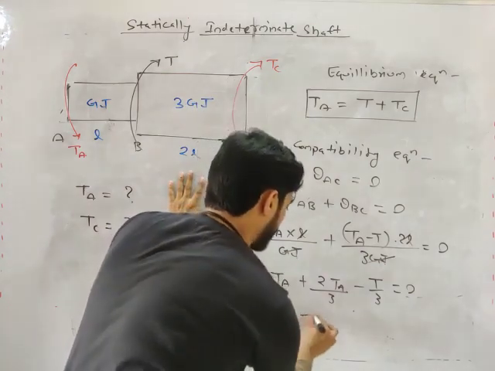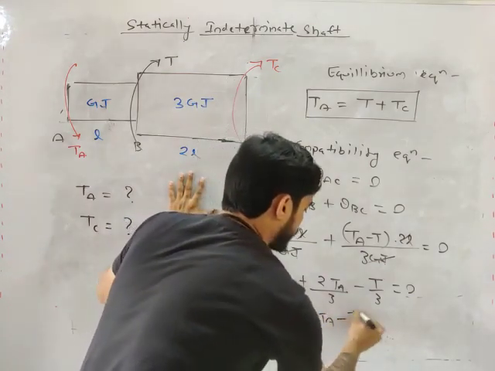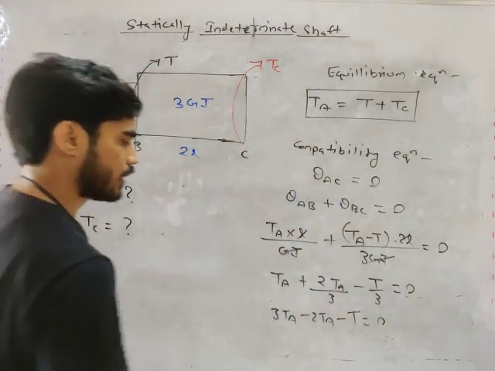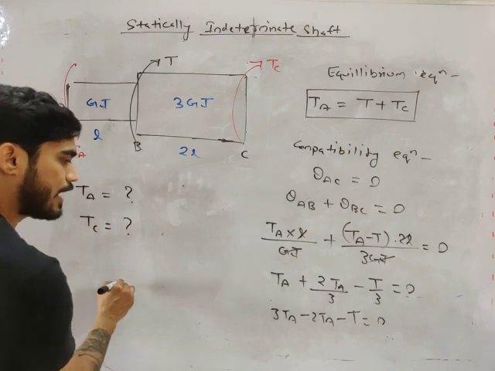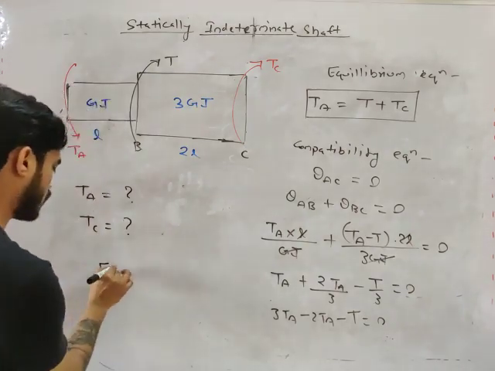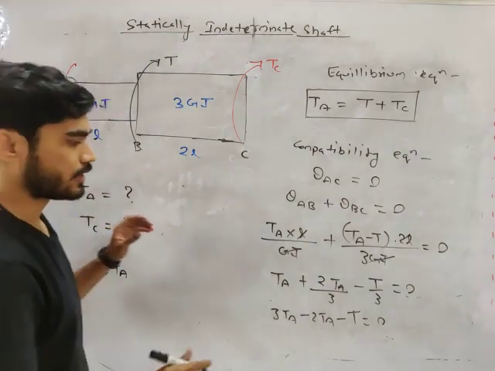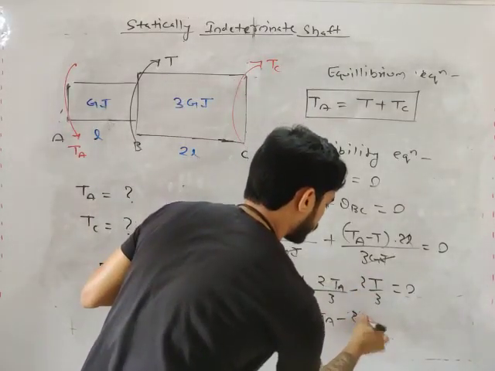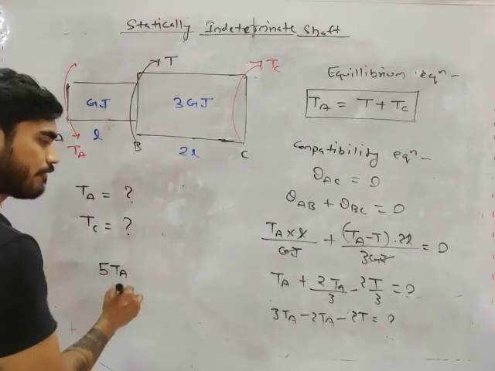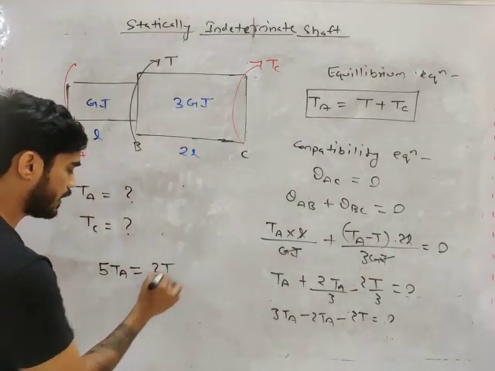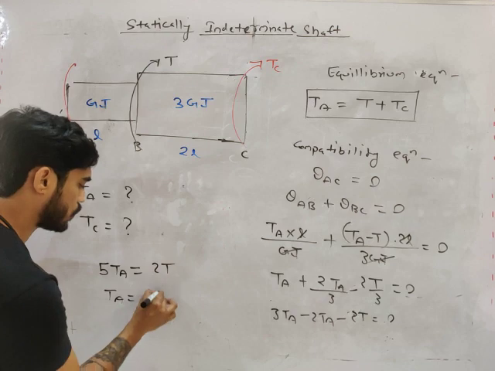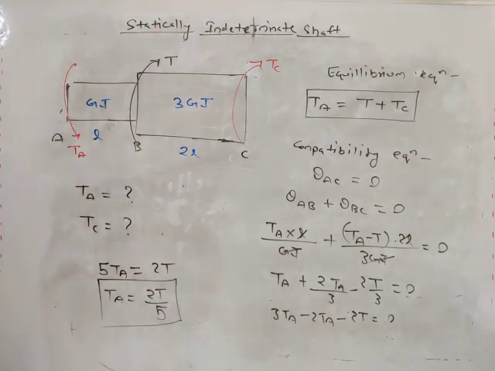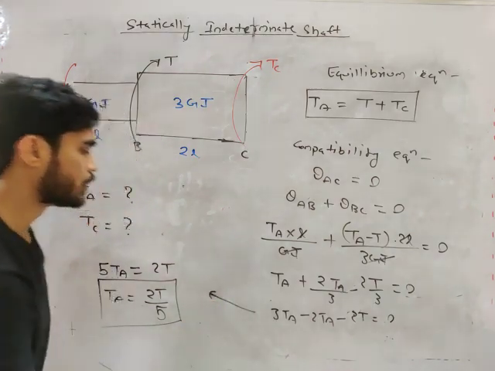So you will get 3TA plus 2TA minus 2T equals to 0. So you will get 5TA equals to 2T. So TA will be equal to 2T by 5.